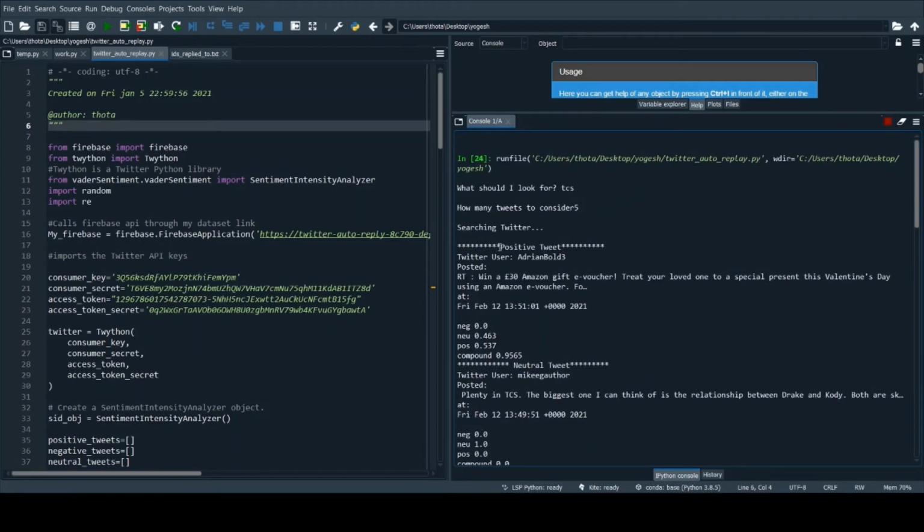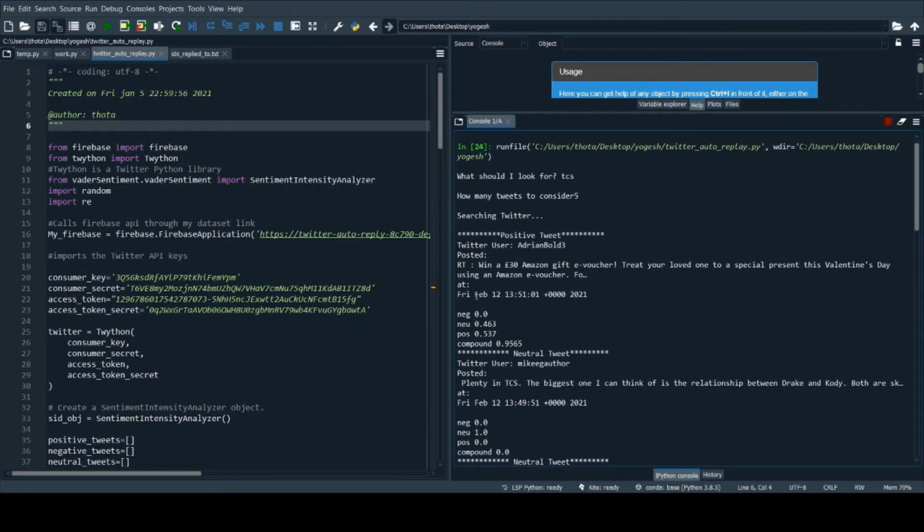A very positive one, as expected. The very first one is a positive tweet, which was posted by Adrian Bold, and here is the tweet. This one is regarding TCS, and it was posted on February 12th.